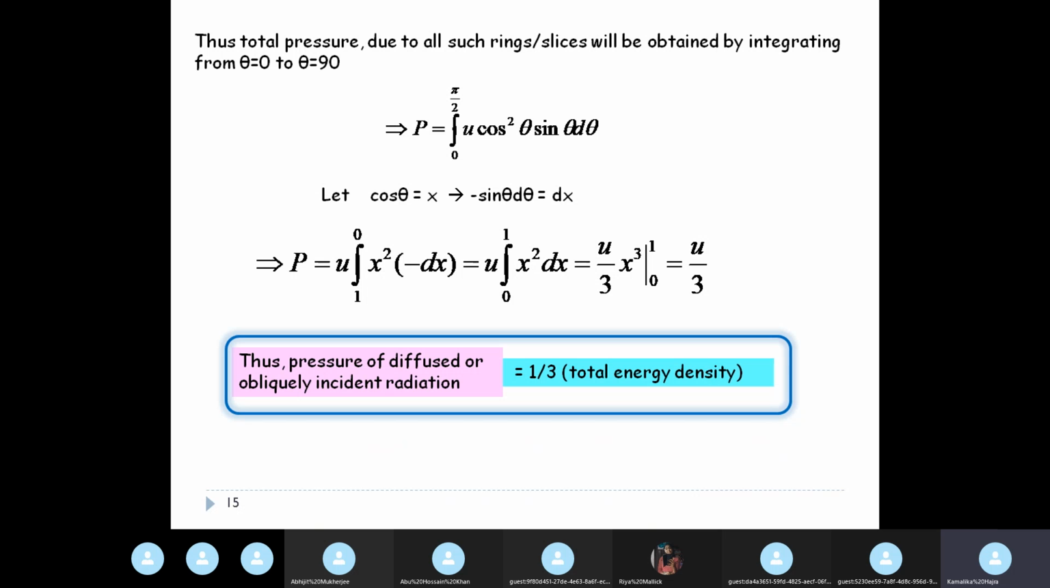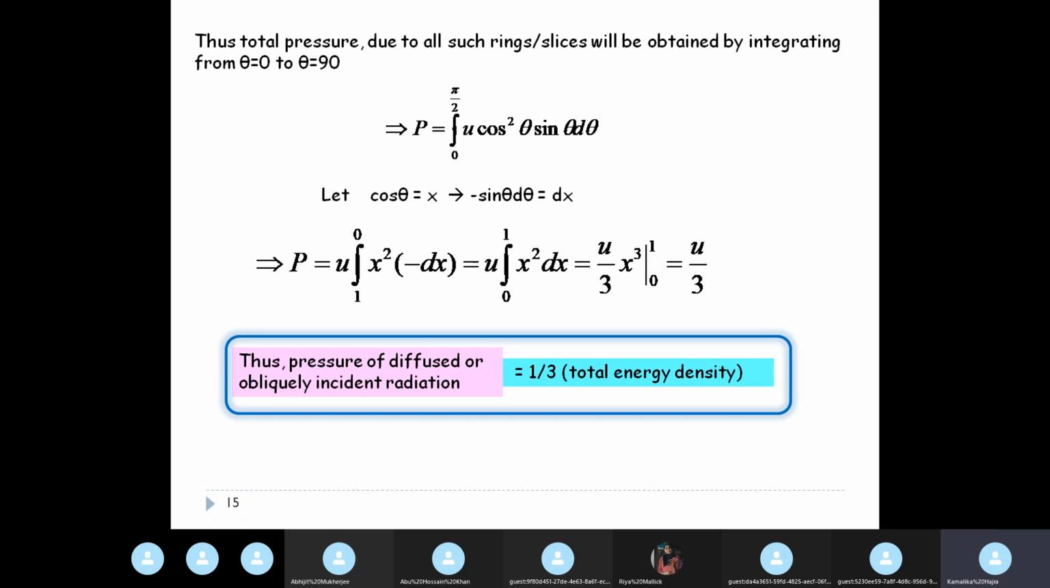Okay, you have to keep in mind these two values, that for normal incidence, pressure of radiation is same as energy density U, but for oblique incidence, pressure of radiation on the surface is equal to 1/3 of the total energy density U. And this is the derivation. This derivation might come, okay? And therefore you must know the steps in between.